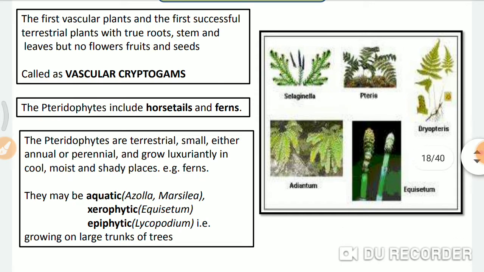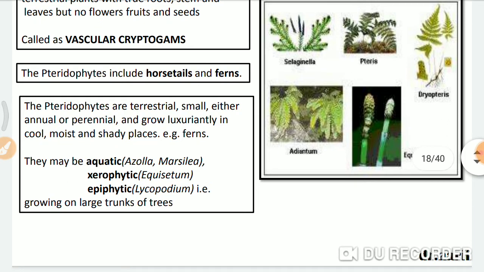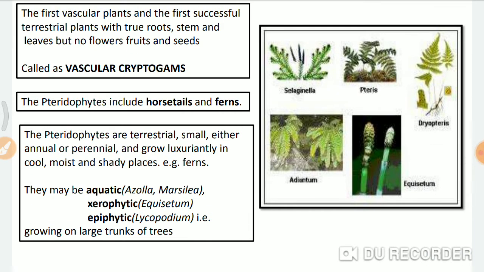If you see the leaf structure, the dorsal surface of these leaves contains some spores. They are called sori. There are some spore bearing sacs, they are called sori. We will see their structures later on. So they are called vascular cryptogams. Vascular means they contain conducting tissue, but cryptogams means they cannot produce seed. In these plants, the reproduction still takes place with the help of spores only. So that's why they are called vascular cryptogams.